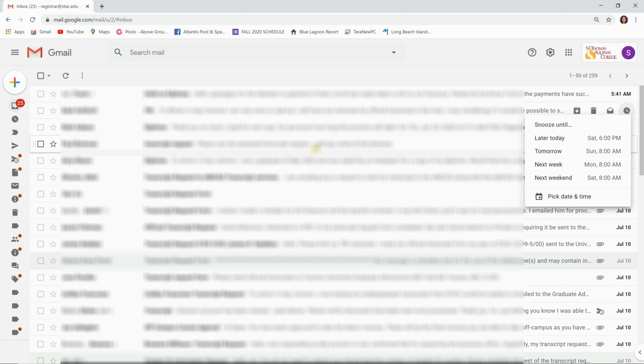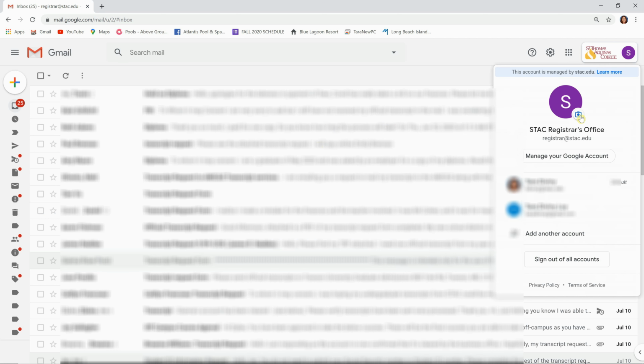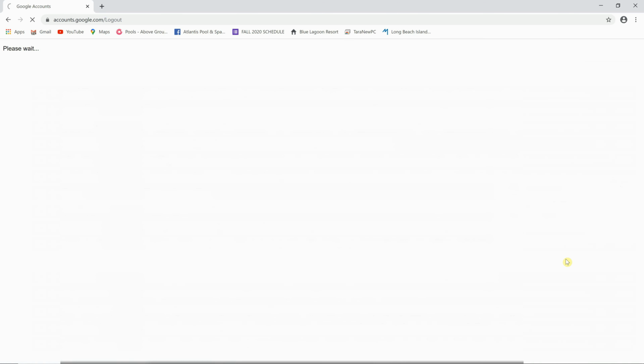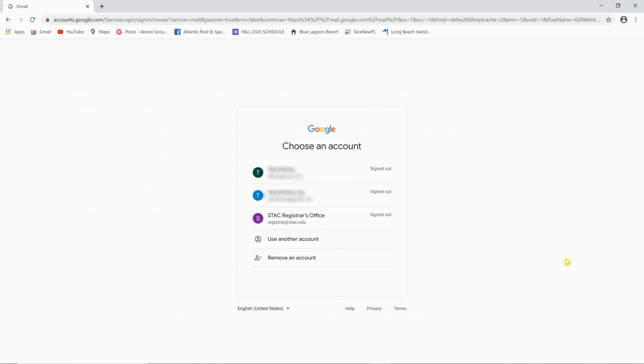Please make sure that once you are done checking your email on a shared computer to sign out, you want to make sure that you protect your login and your email because it is confidential and you don't want others to see it. So once you're done, you always want to make sure that you sign out of all of your accounts. This way, if someone else signs onto that computer, they would not be able to access your email account. It's important that you keep everything confidential because you do not want anyone accessing your email and utilizing it for their own purposes.